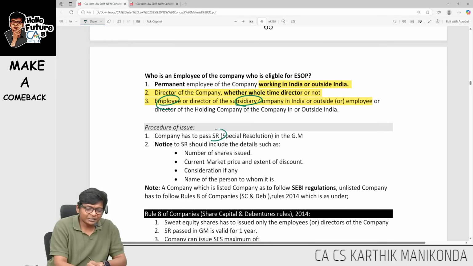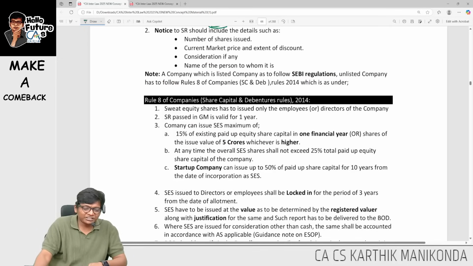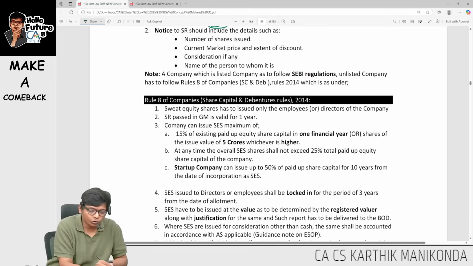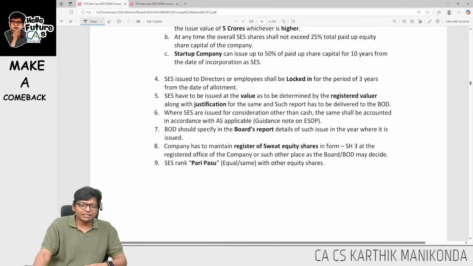Next, what resolution should I pass? I will pass a special resolution over here, guys. Again, coming to approval, I told you, you will pass a special resolution which is valid for 1 year. Sir, what is the limit over here?